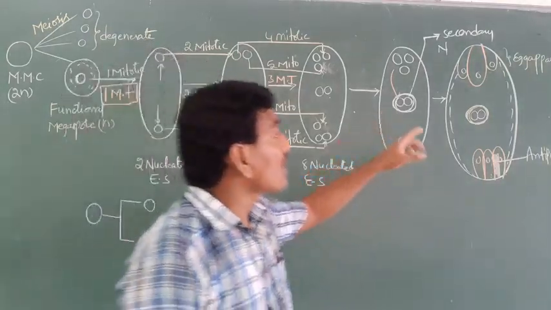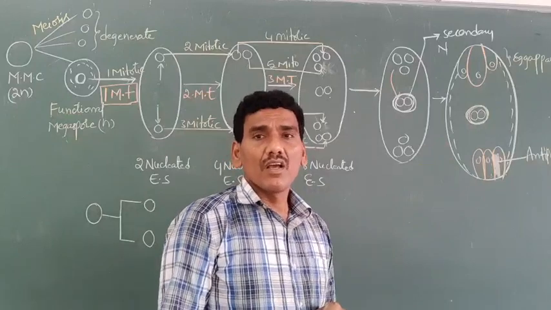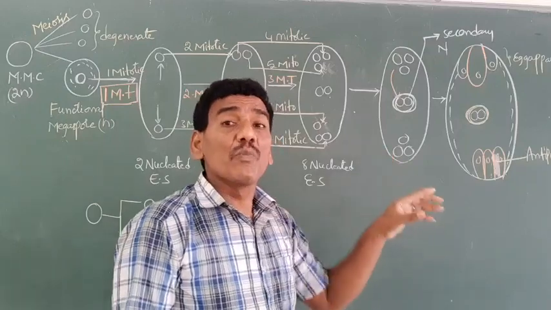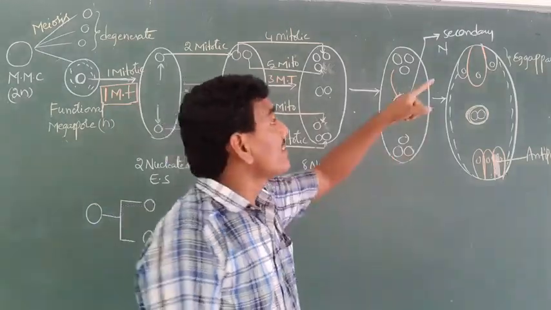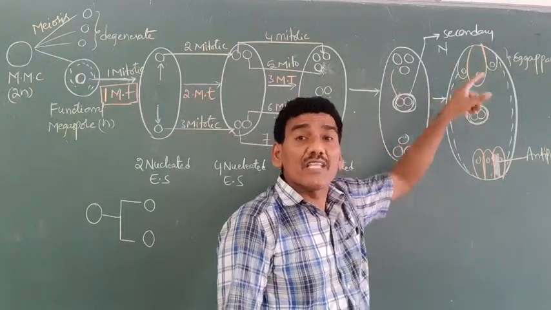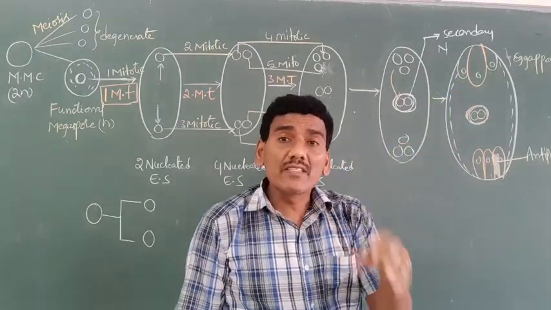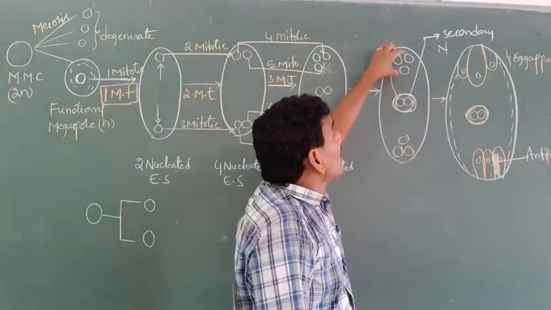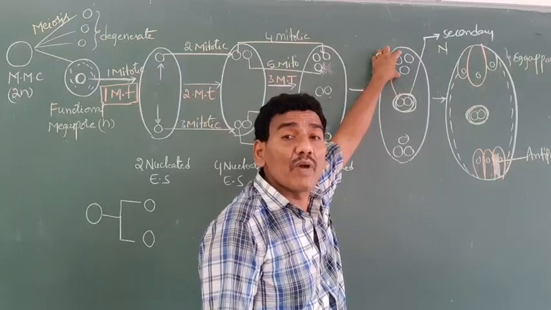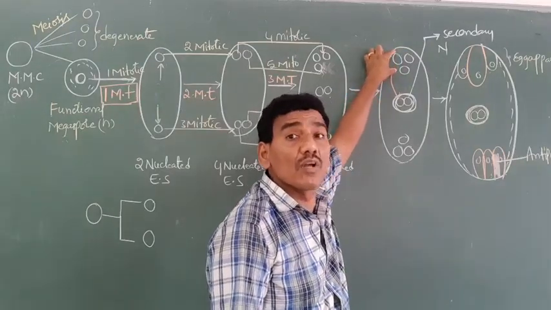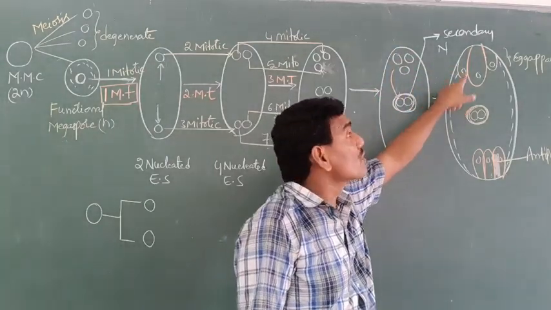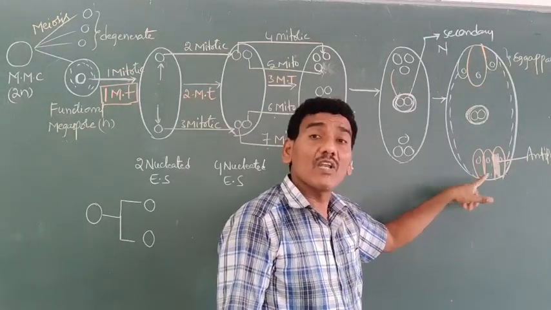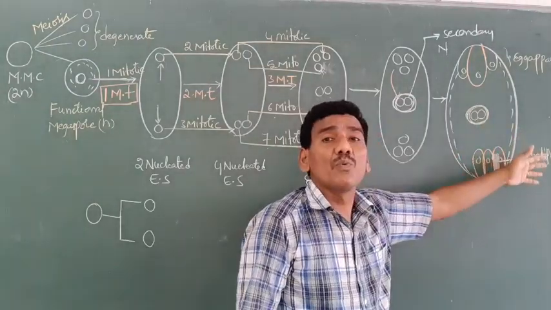Clearly understand one important point: out of 8 nuclei of the embryo sac, cell wall is created surrounding 6 nuclei. If a cell wall is created surrounding a nucleus, it acts as one cell. 3 nuclei are located towards the micropyle and a cell wall is formed around them, which constitute the egg apparatus. 3 nuclei are located towards the chalazal end and a cell wall is created, which constitute the antipodals.